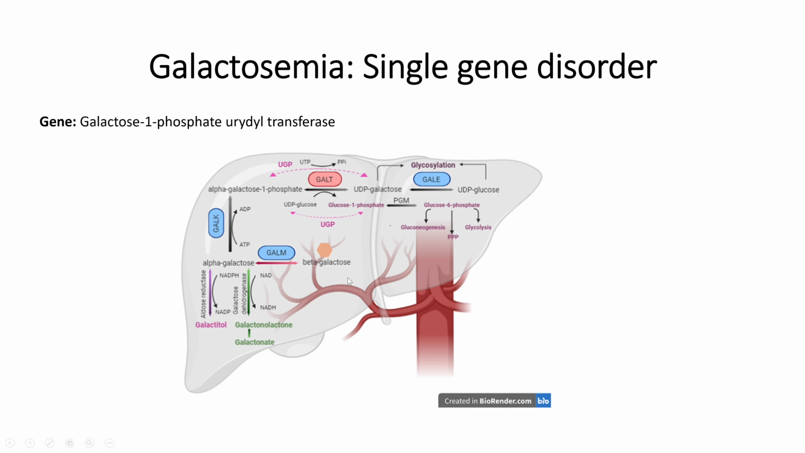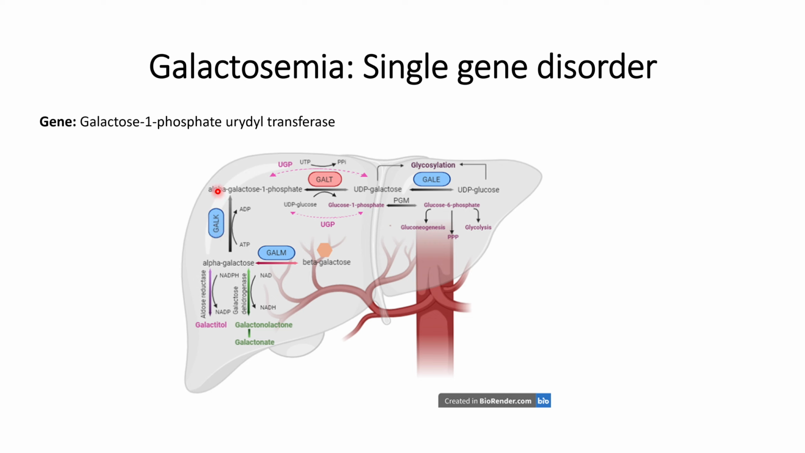GALT. So in the liver, this beta galactose enters the liver, and this beta galactose is converted into alpha galactose with the help of the enzyme GALM, and this alpha galactose will then be able to react with the enzymes such as GALK, GALT, and GALE. However, in patients that are affected with galactosemia, this GALT is not functioning properly.